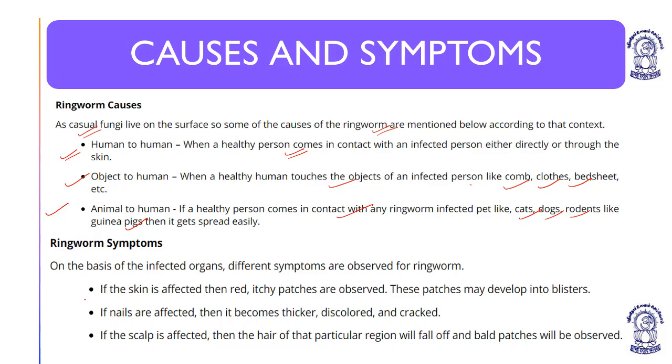Ringworm symptoms. If the skin is affected, then red, itchy patches are observed. These patches may develop into blisters. The blisters can form after getting secondarily infected.